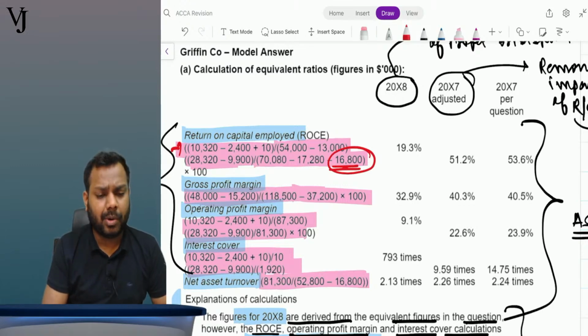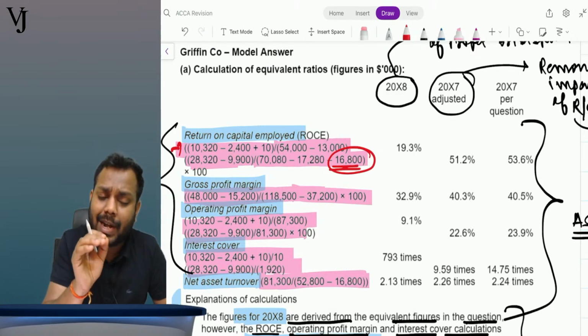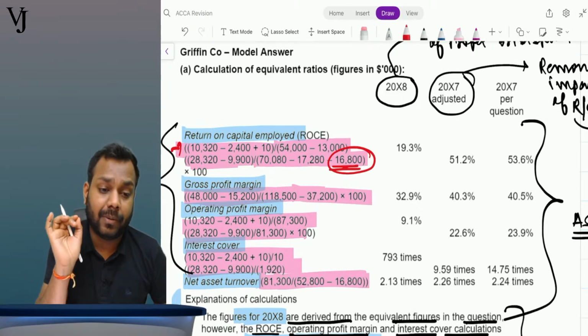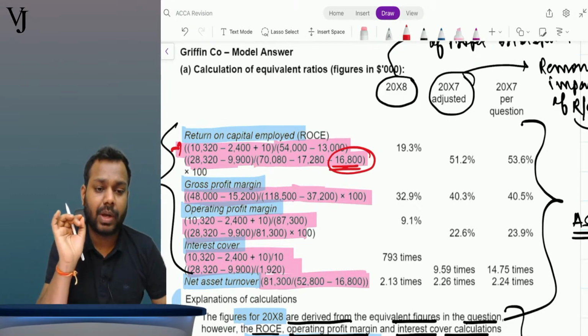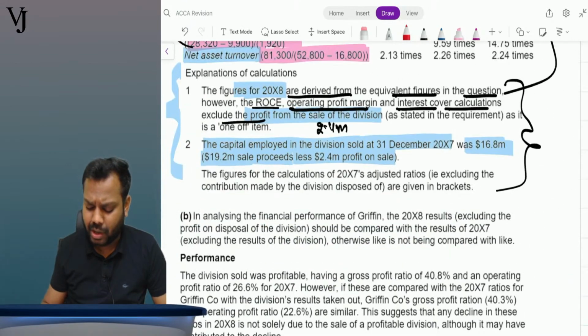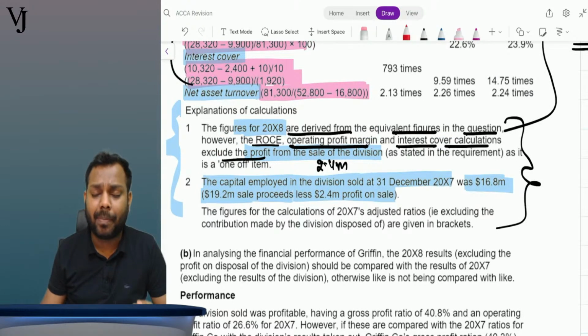We cannot predict anything about that, but if you ask me, you are required to show the notes every time. If the question asks you to calculate the adjusted ratios, and you are making some complex adjustments, then write one or two lines, not in detail, just what exactly you have done about the 16.8 or the profit. At least one or two lines wherever you have done complex calculations is recommended, even if the question doesn't ask for the same.